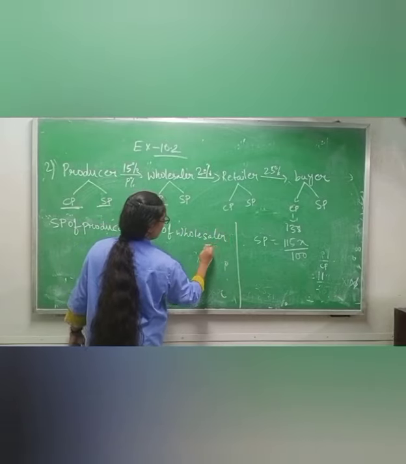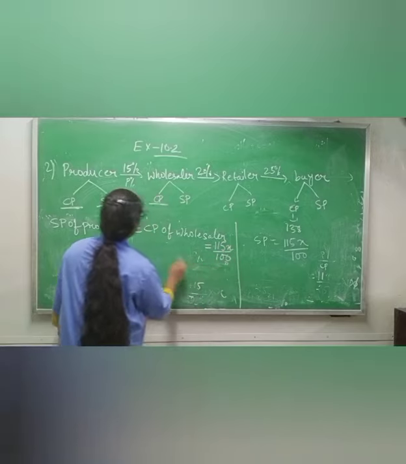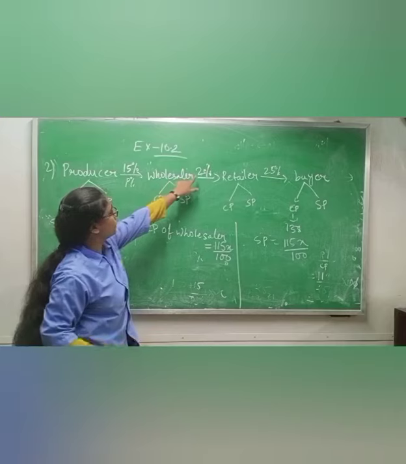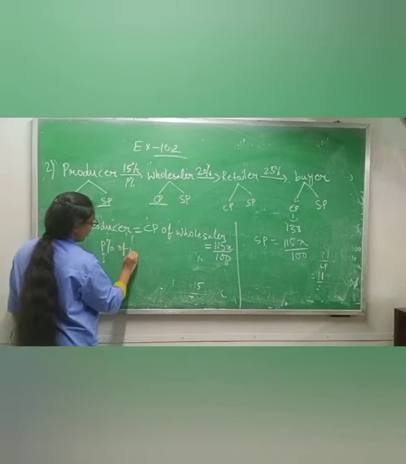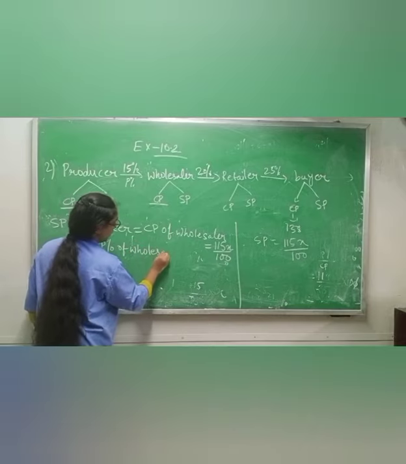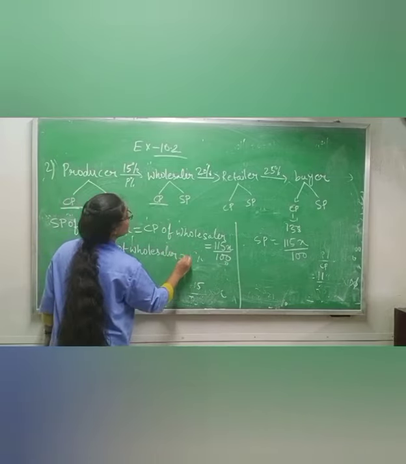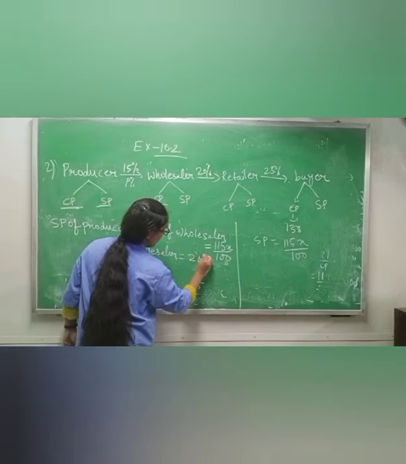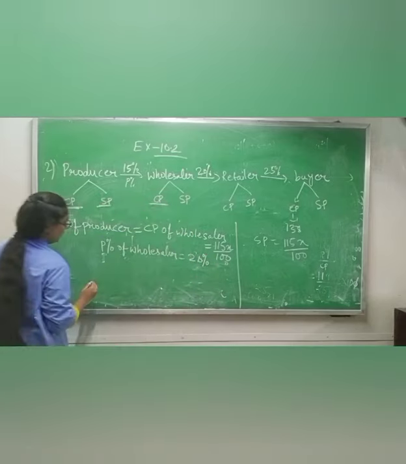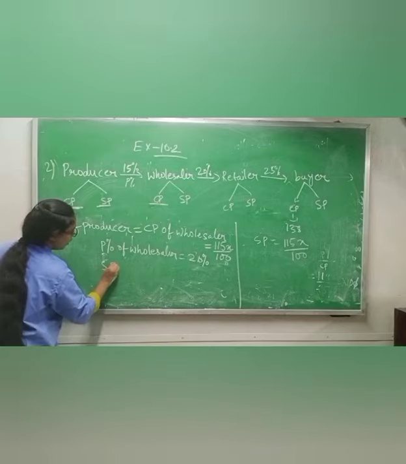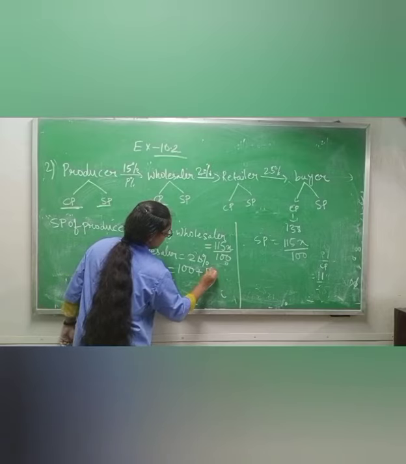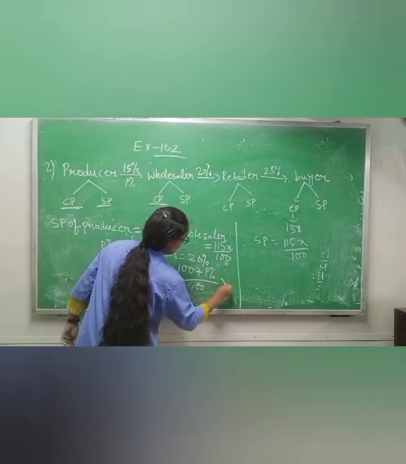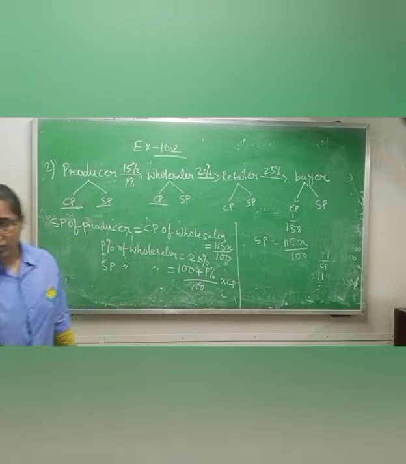Equals to how much? 115x by 100. Okay, now we know the cost price of wholesaler, and the profit percentage of wholesaler equals 20%. Now you will get selling price of wholesaler; formula you know, (100 plus profit percentage) by 100 into CP.